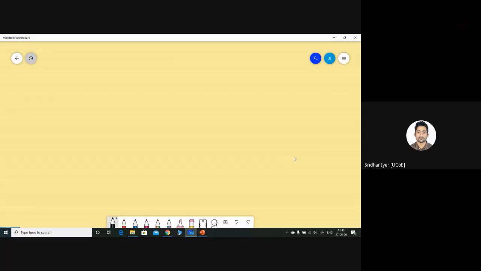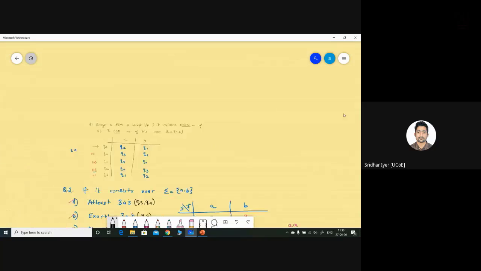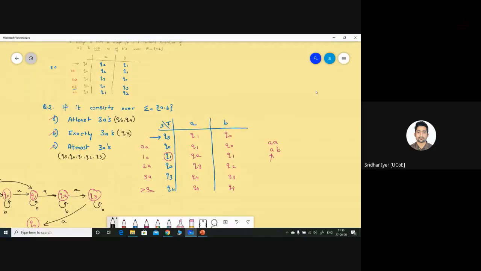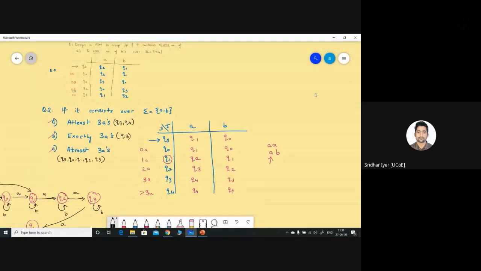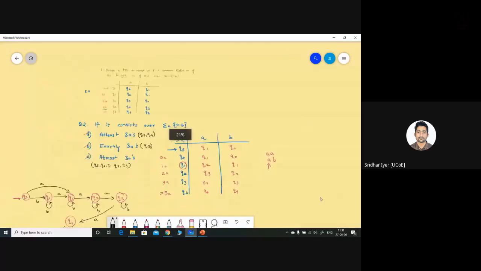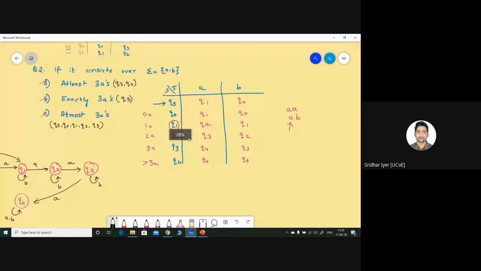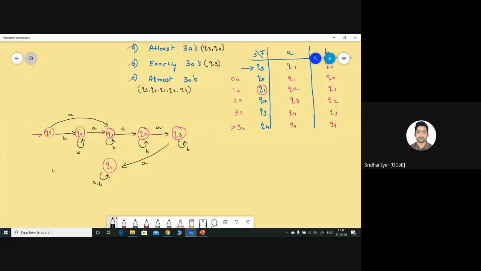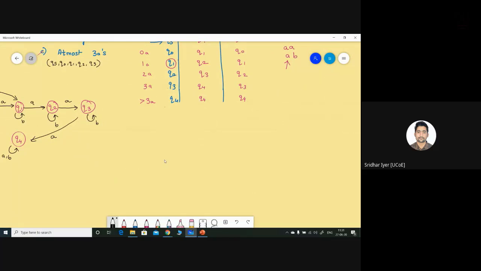From exam point of view, Praful, what you need to do is you have to obviously follow all these steps. I'm just doing it in a shorthand fashion. You have to go with each and every step. That is, step number 1 is the theory, which we have already seen. Step number 2 is the logic. In this case, the logic will be you have to write the inputs, outputs, and the number of states. That also we have done. Step number 3 is the implementation table. Step number 4 is your diagram, and step number 5 is your example.